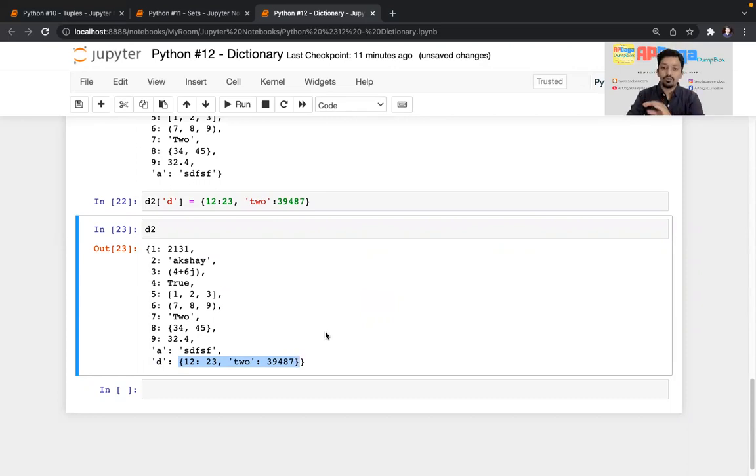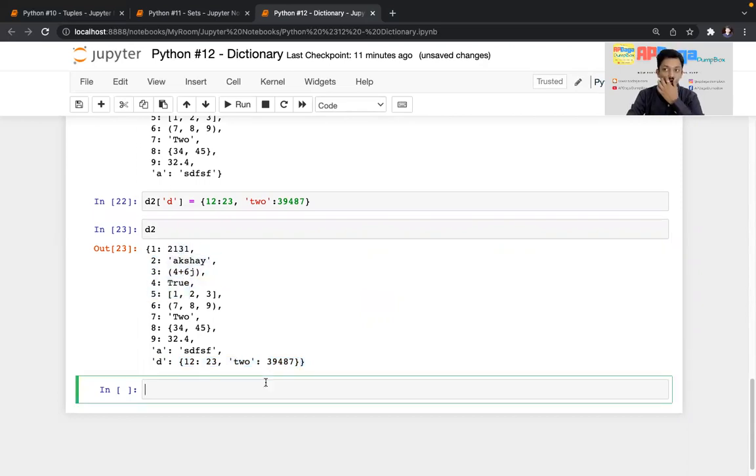Okay. So all we talked about is what all values, like what all data types can be there at the place of values. Now let's talk about keys. So what all things can be keys? So the key can be an integer. I'll create a new dictionary. A key can be an integer. Don't put focus on the value, I'll put some random values. A key can be a float. So, okay. A key can be a complex number, 2 plus 6.5j.